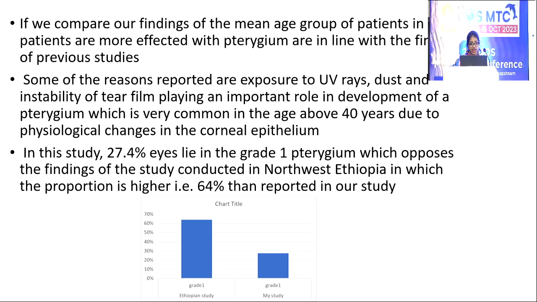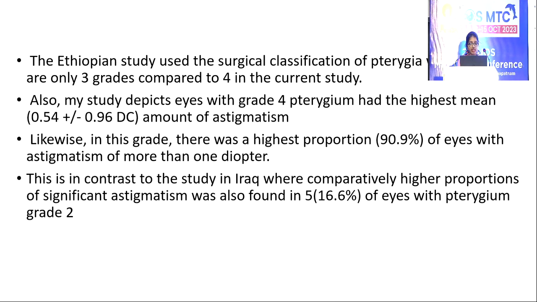In this study, 27.4% of eyes lie in grade 1, which opposes the findings of the study conducted in northwest Ethiopia, in which the proportion is higher, that is 64%, than reported in our study. The Ethiopian study uses the surgical classification of pterygium, where there are only 3 grades compared to 4 in the current study. Also, my study depicts eyes with grade 4 pterygium had the highest mean magnitude of astigmatism.